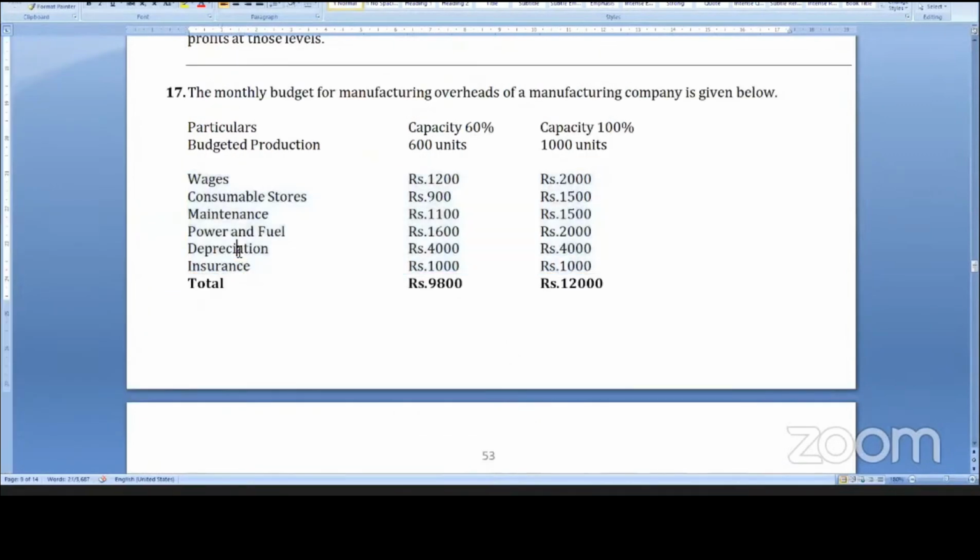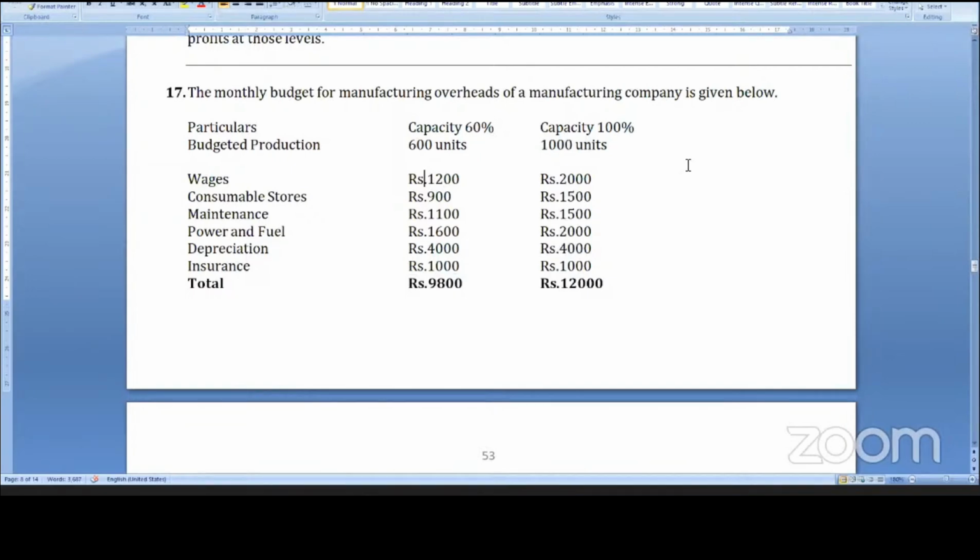Sir, depreciation is fixed, insurance is fixed. Okay, because the amount is the same for 600 units and for 1000 units. So fixed. This is also fixed. What about the first one?